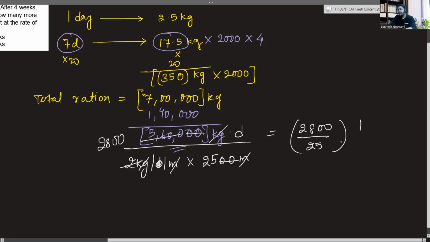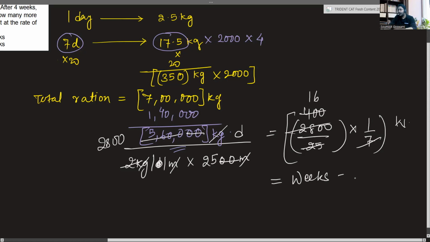Now, please tell me, is the question asking you the number of days? No, they are asking you the number of weeks. So what I will do is multiply this by 1 by 7. This will convert this entire expression into weeks. 7 cuts this by 4, 0, 0. 25 4s are 100 and 16s are 400. So this will cut by 16. So the weeks that one needs is going to be 16, and 16 will be the answer.